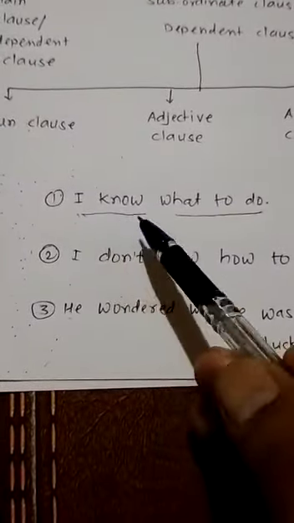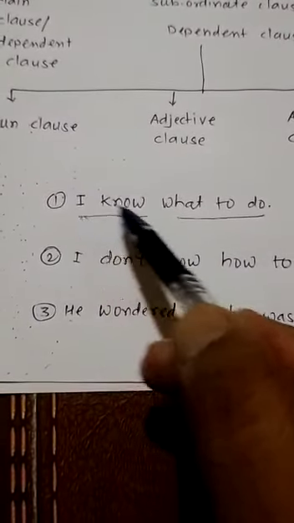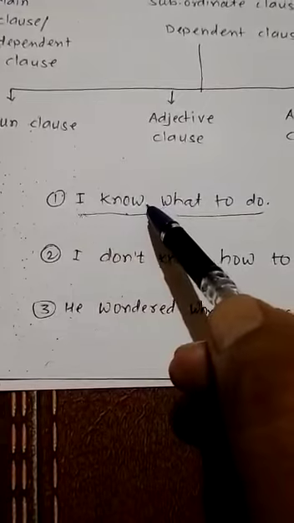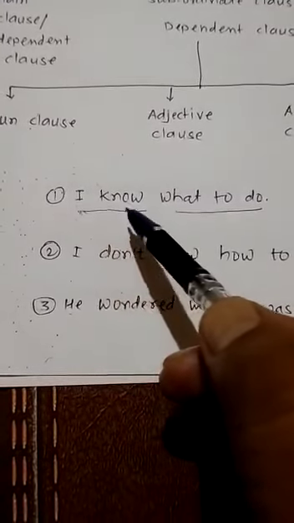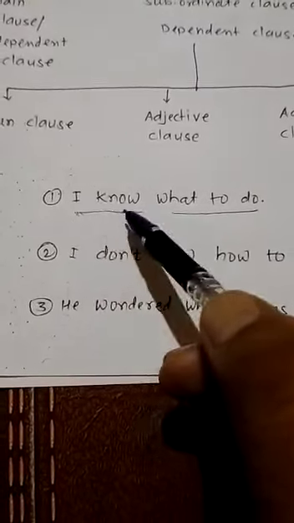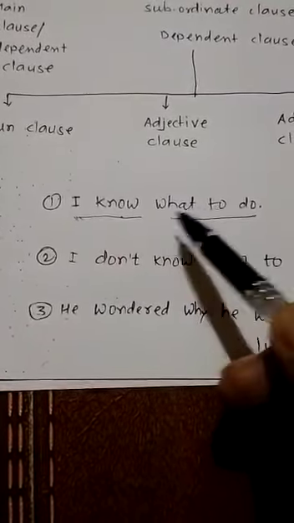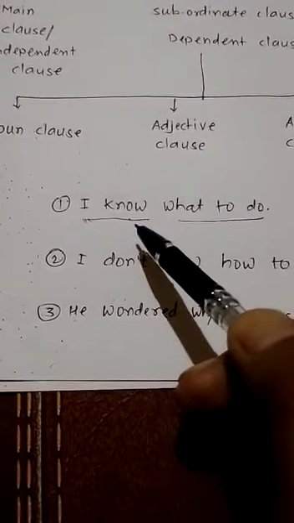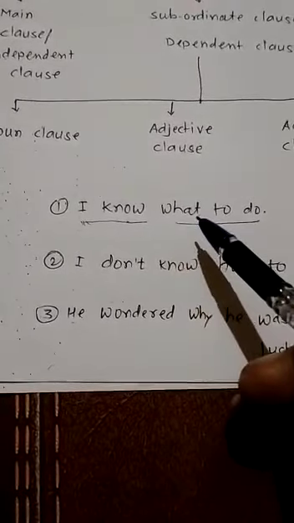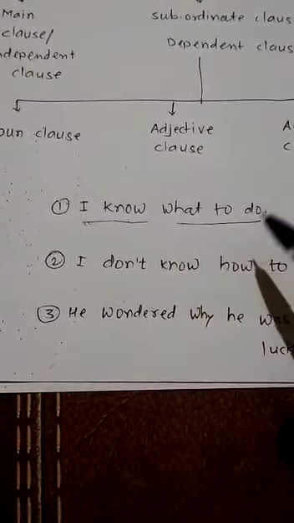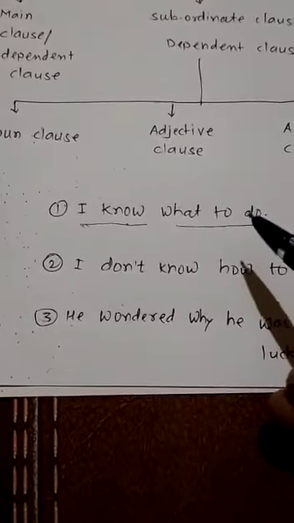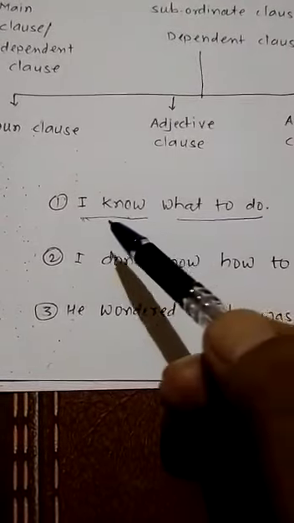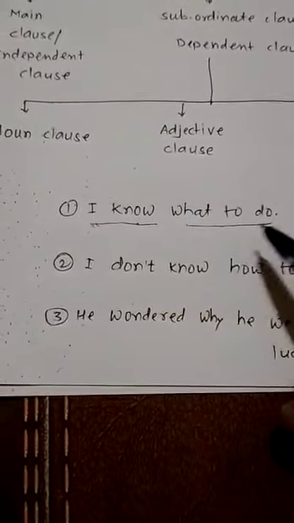Now see, "I know": here the meaning is completed. I is the subject and know is a verb, or we can say that's the predicate. "I know": if we give a full stop here, it can complete its meaning by its own. So this part does not depend on any other clause. But "what to do" depends on this clause for the completion of its meaning. Because see, "what to do": we don't know exactly what kind of relation or reference it has. If only "what to do" is given and "I know" is not given, it does not complete its meaning by its own.